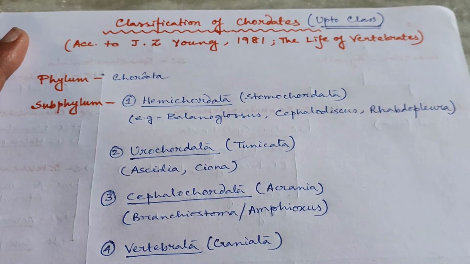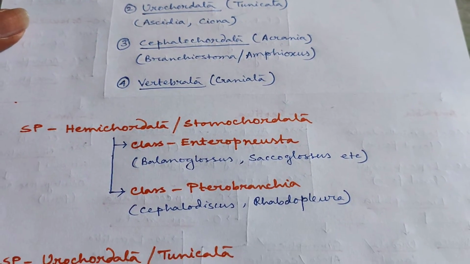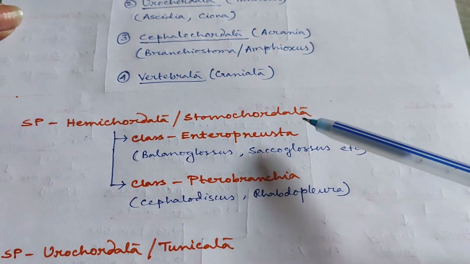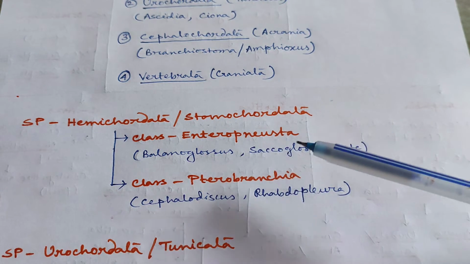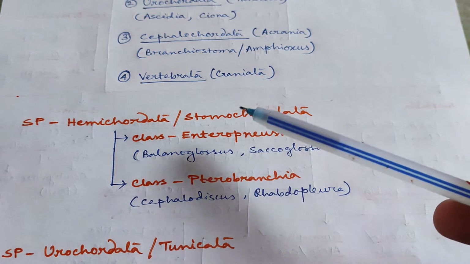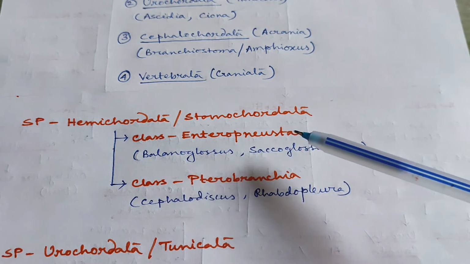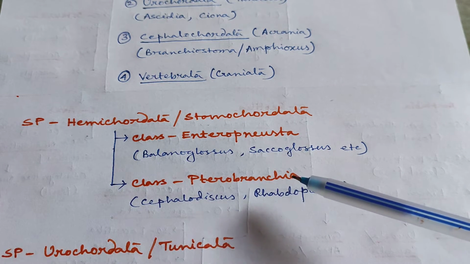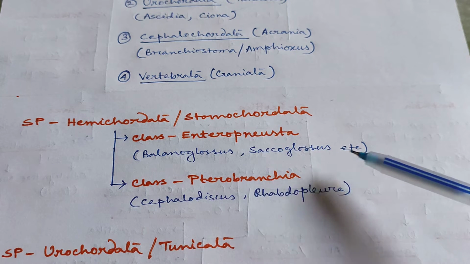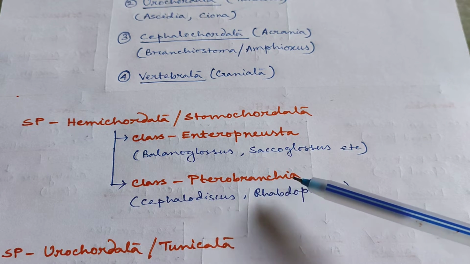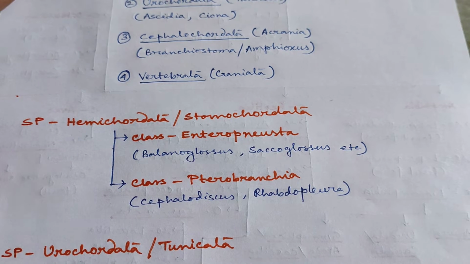So let's see. Subphylum Hemichordata or Stomochordata has 2 classes. For each subphylum you have to learn till their class, their characteristics till their class. So subphylum Hemichordata or Stomochordata has 2 classes, Enteropneusta and Pterobranchia. Class Enteropneusta consists of Balanoglossus, Saccoglossus, etc., whereas class Pterobranchia consists of Cephalodiscus, Rhabdopleura, etc.